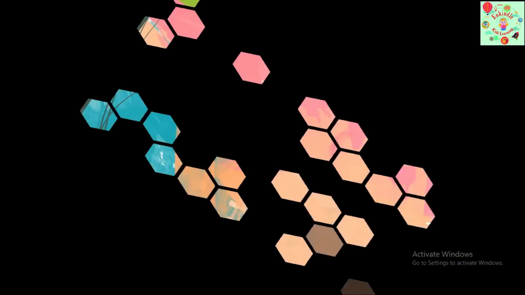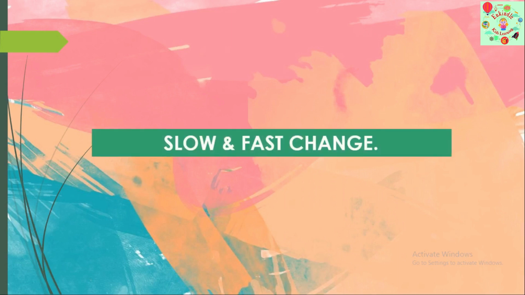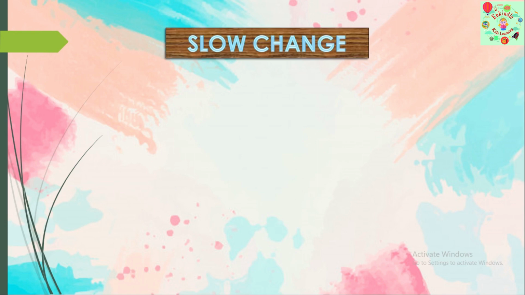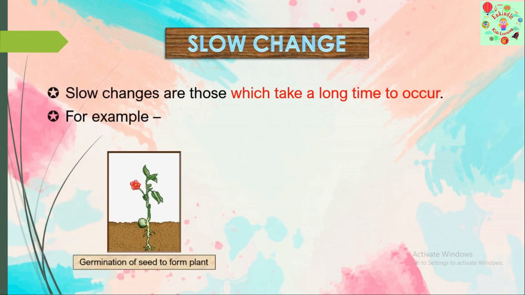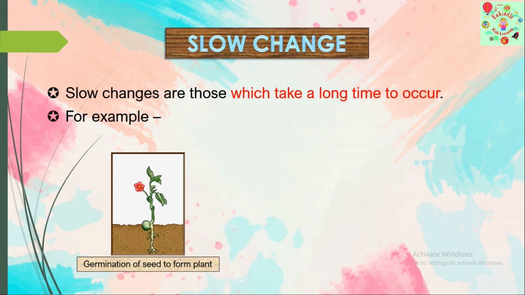First one, that is slow and fast change. What do you mean by slow and fast change? Slow changes are those which take a long time to occur. Very slowly they occur. These are slow changes. For example, we can see germination of seed to form plant. We all know when a seed is germinated, it grows very slowly, right? And finally, the plant is formed. The growth of this seed to a plant is very slow.